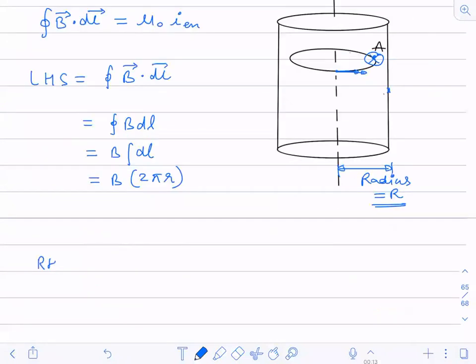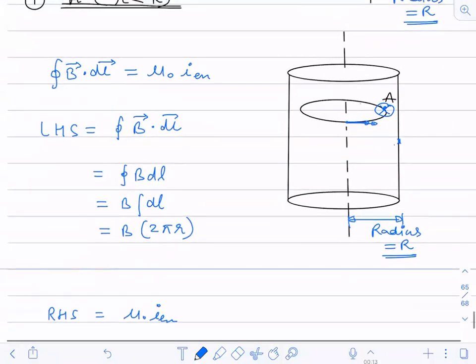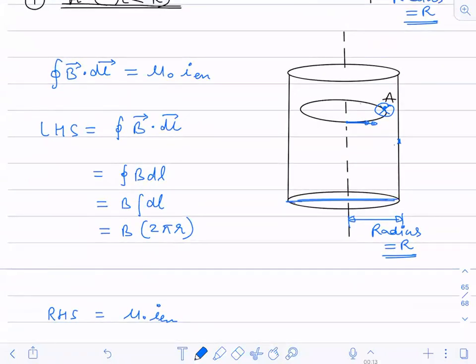Now RHS turn. RHS is mu naught I. Now, if I'm saying this complete conductor is having I current, can I say that this loop is also having the same current? Yes or no? No, it's not correct. Why?